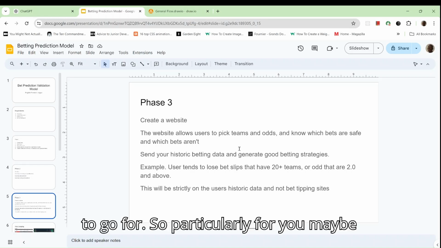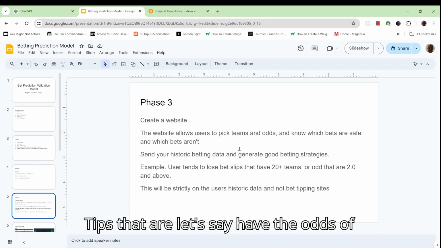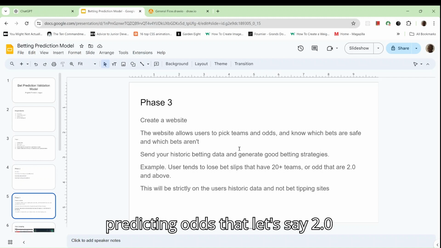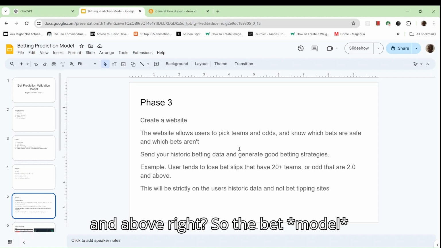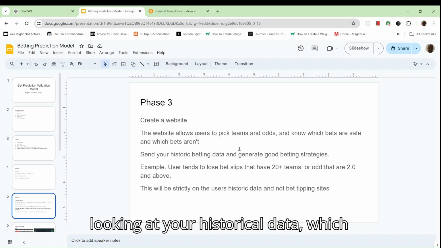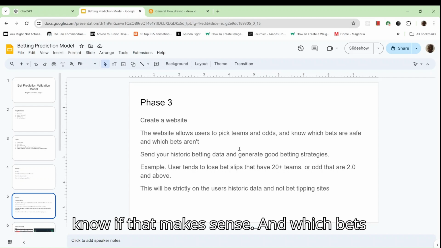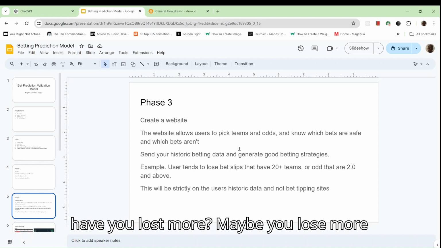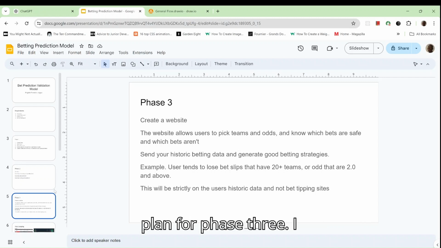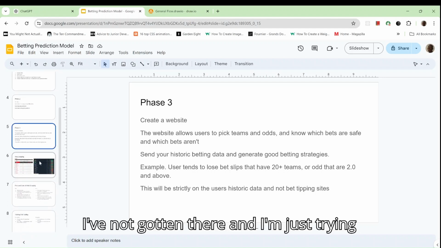Particularly for you, maybe you are not really good at predicting tips that have odds of, let's say, 1.5, but you are really good at predicting odds that are, let's say, 2.0 and above, right? So the model would help you make sure bets, looking at your historical data, which bets have you won more, and which bets have you lost more? Maybe you lose more with English Premier League and you win more with Italian. So that's the plan for phase three. I don't know if that makes sense, but I've not gotten there and I'm just trying to take it slowly.